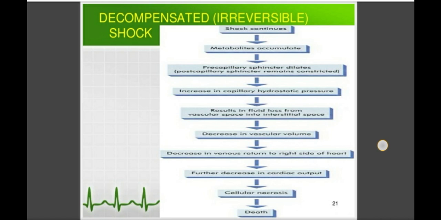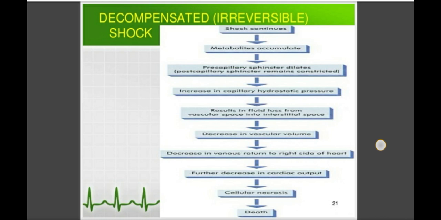And clinically at this stage, the patient has features of coma, worsened heart function, and progressive renal failure due to acute tubular necrosis. So these are the different changes that we see at the third stage of shock, which we call the decompensated or irreversible stage.